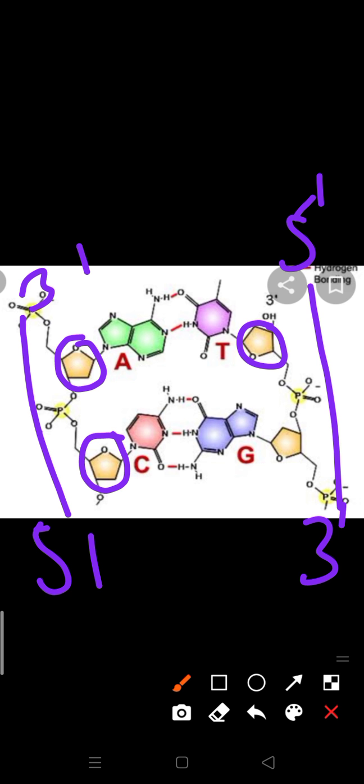If one has a 5' to 3' end, the other will have a 3' to 5' strand. They are just opposite to each other, so if the pentose sugar is looking upward on one strand, it looks inverted on the other.